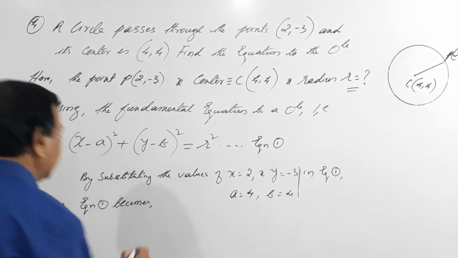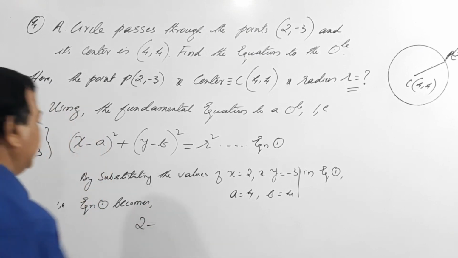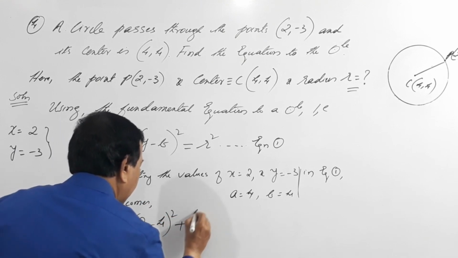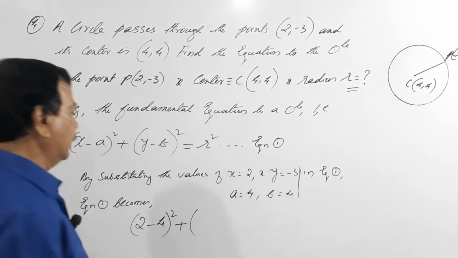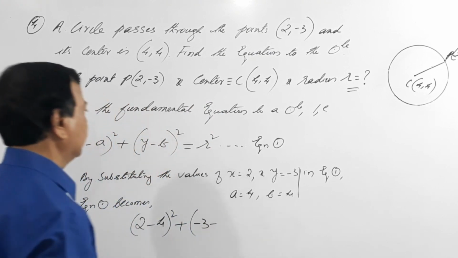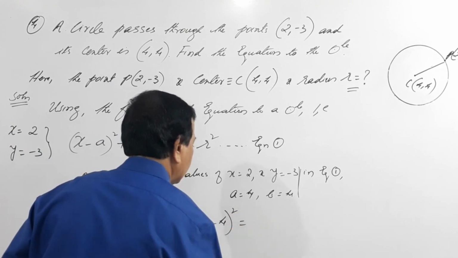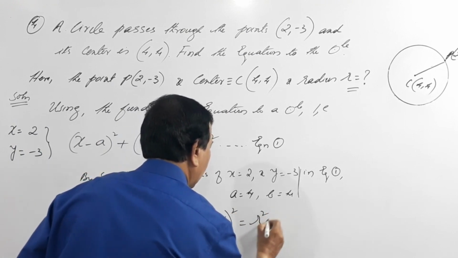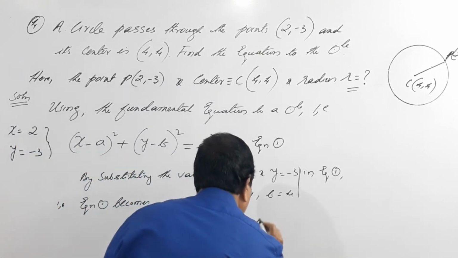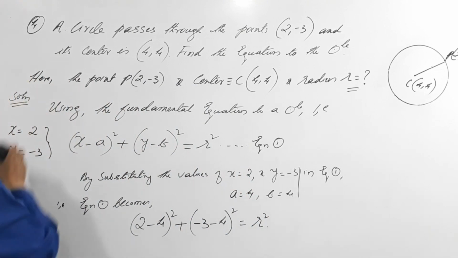Becomes x is 2 minus a, a is 4, the whole square, plus y is minus 3 minus 4, the whole square, equals r square, which we have to find out. So I rub this.